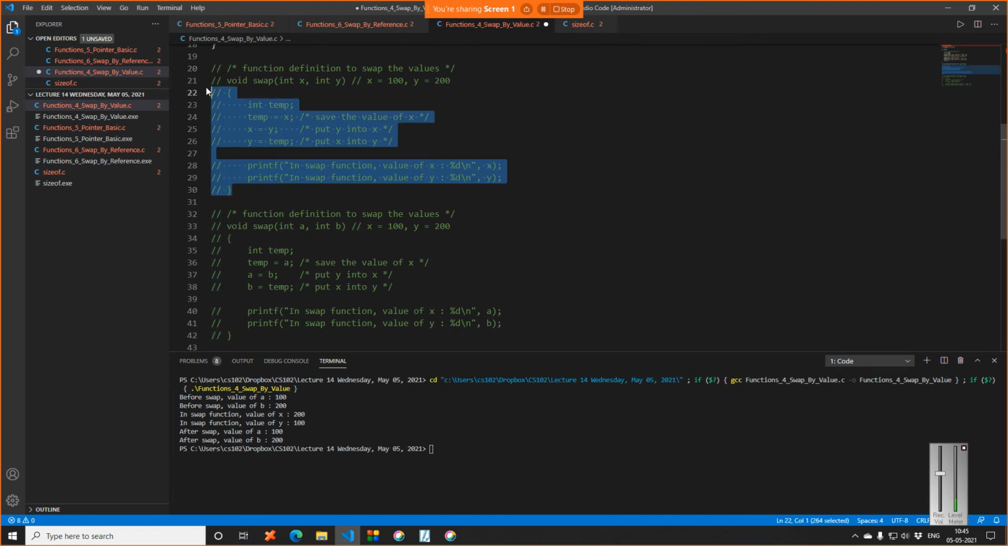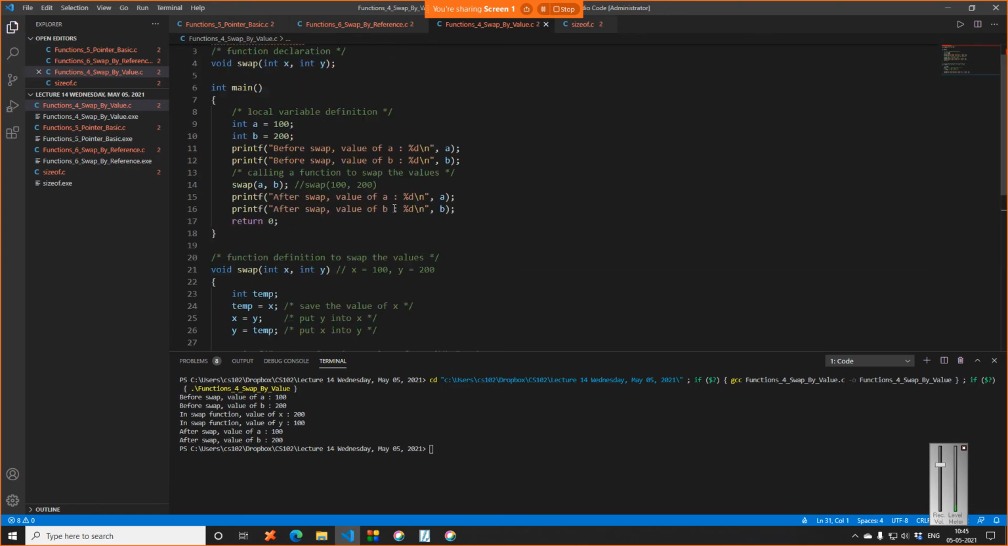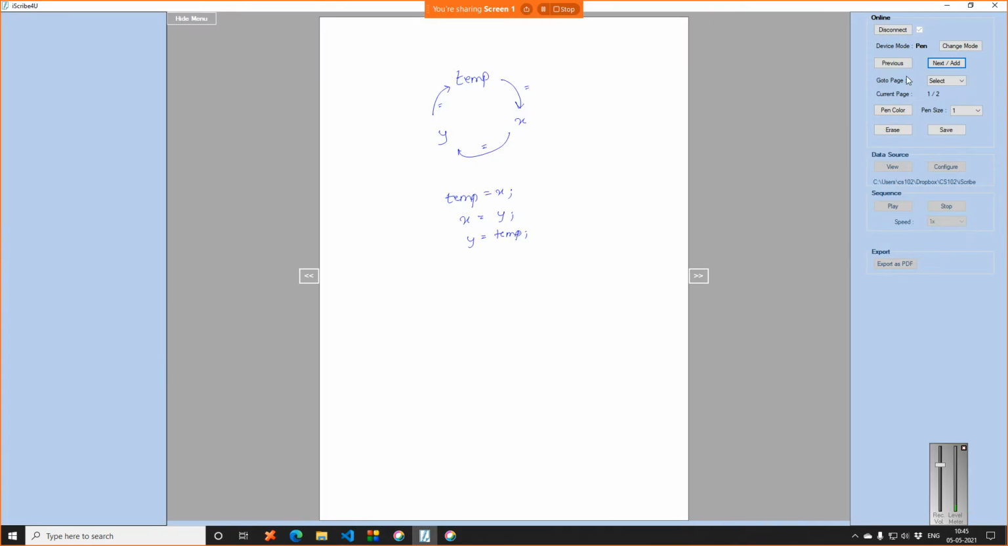So just let me undo it. Right now, I will explain you the logic: why did the function not change the value in main, right? So just let me go to the sheet here. I will just do a next here.